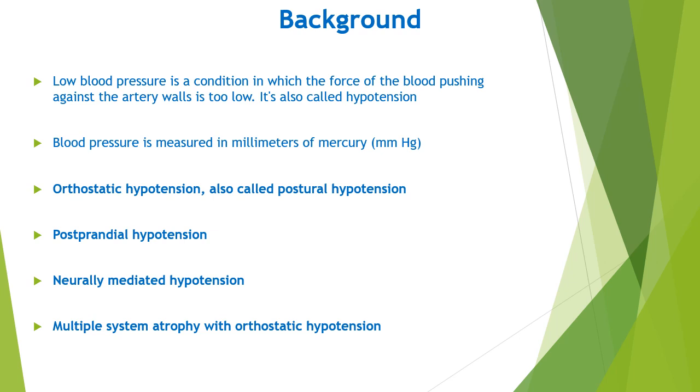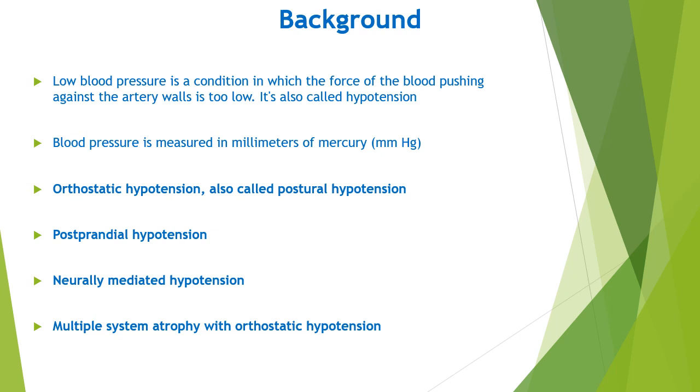The first one is orthostatic hypotension. This is also known as postural hypotension. This is a sudden drop in blood pressure when standing up or lying down. Causes include dehydration, long-term bed rest, pregnancy, certain medical conditions, and some medicines. This type of low blood pressure is common in older adults.